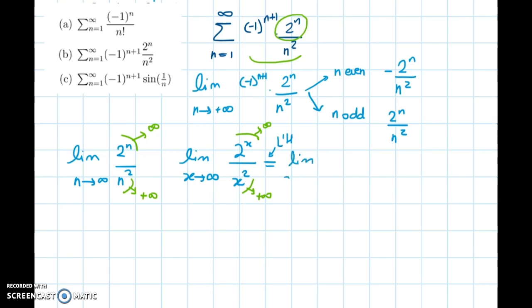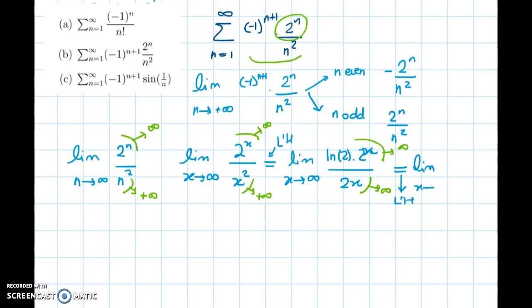So by taking derivatives on both the numerator and the denominator, we are going to have a factor of logarithm of 2 times 2^x, and then that's going to be divided by 2x. And we're still in the case that we have infinity over infinity. So we're going to go ahead and apply L'Hopital one more time.